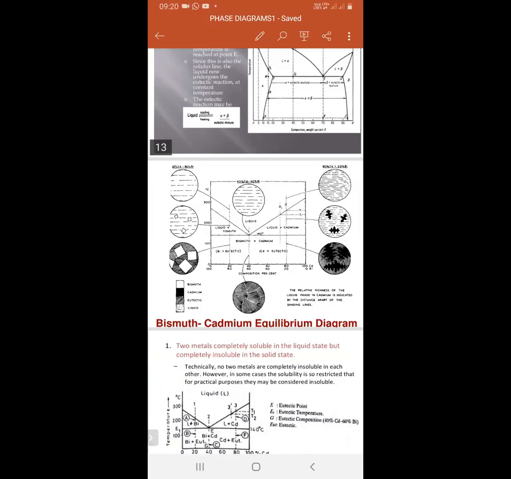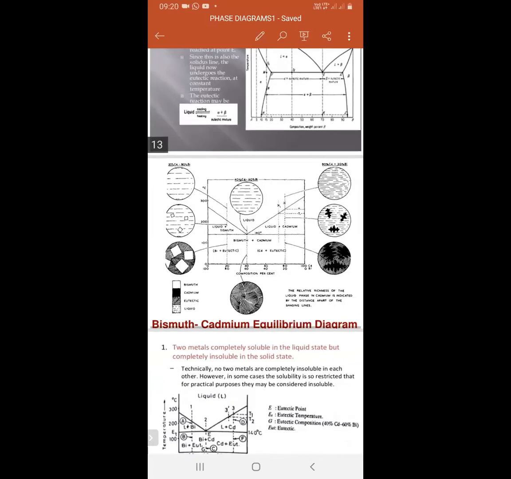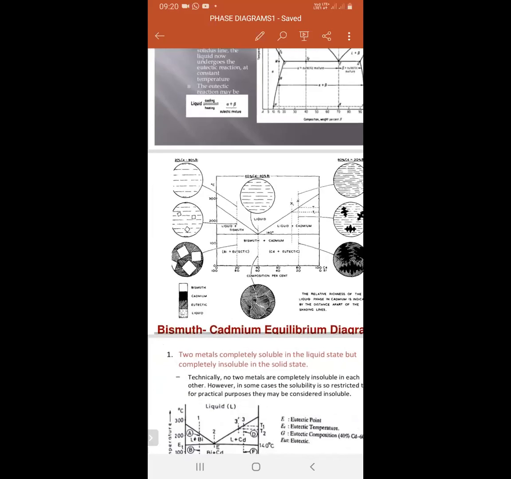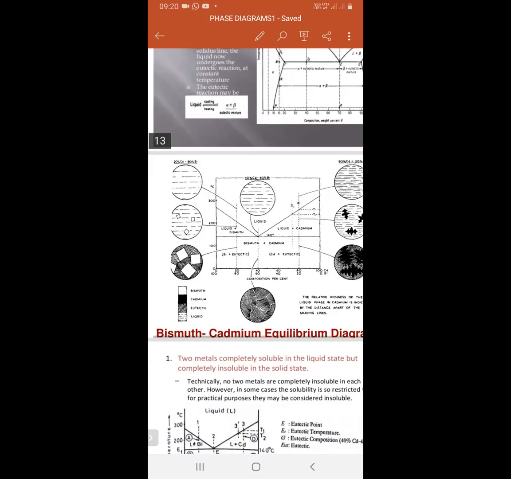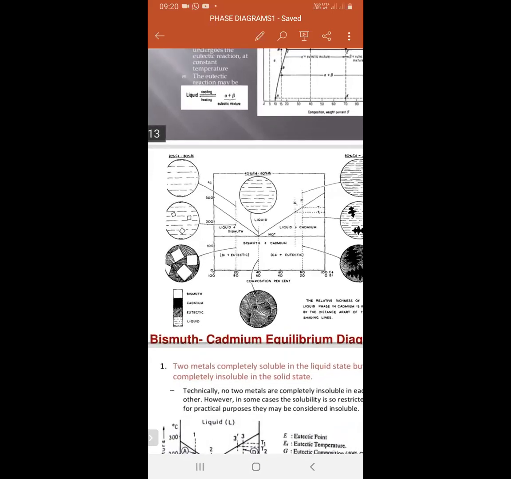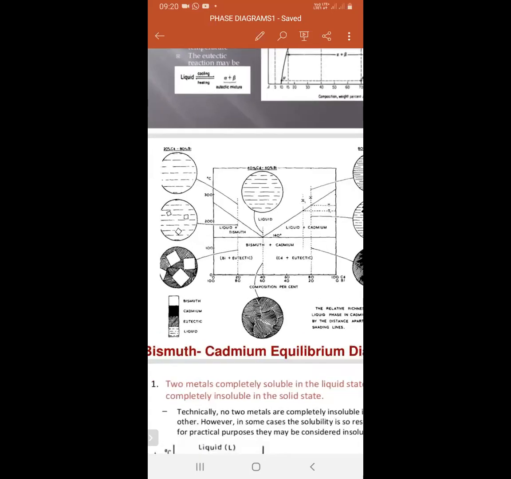When you see the microstructures, it can be easily understood. Like the last figure, here also three dotted lines are there. Is it visible? Here the first one is line 1. Above that point E, eutectic means easily melting.